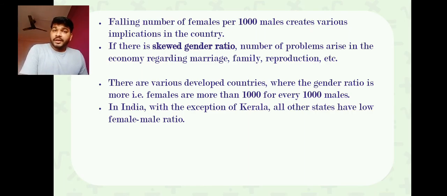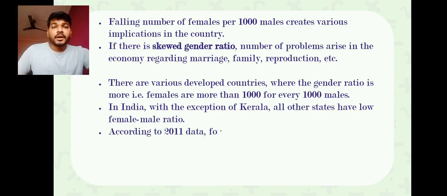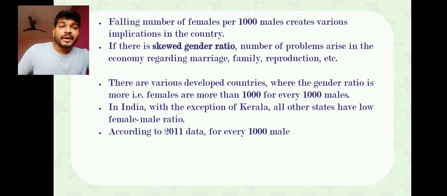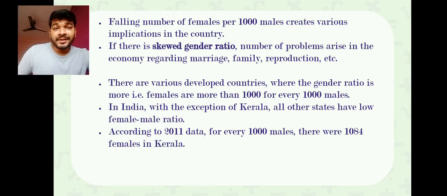If we talk about Kerala, out of all the states in India, only in Kerala is the female to male ratio bigger, because females are more than males. According to 2011 data, for every 1000 males there are 1084 females in Kerala.